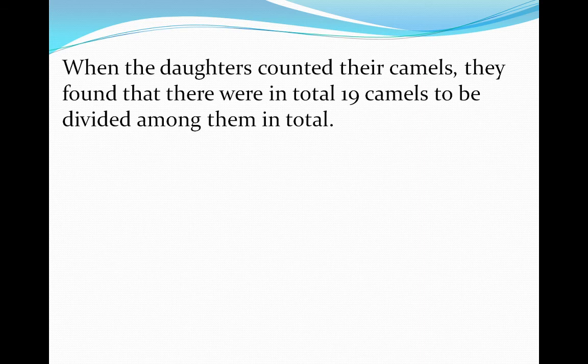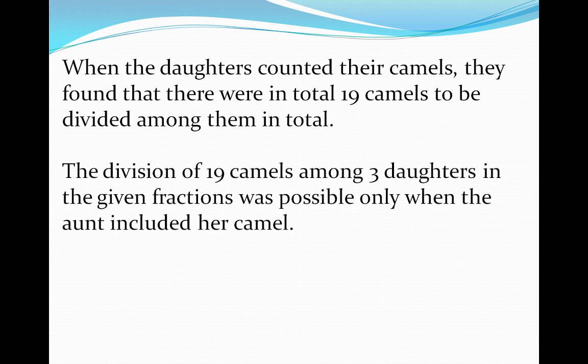When the daughters counted their camels, they found that there were 19 camels in total to be divided among them. The division of 19 camels among 3 daughters in the given fractions was possible only when the aunt included her camel.